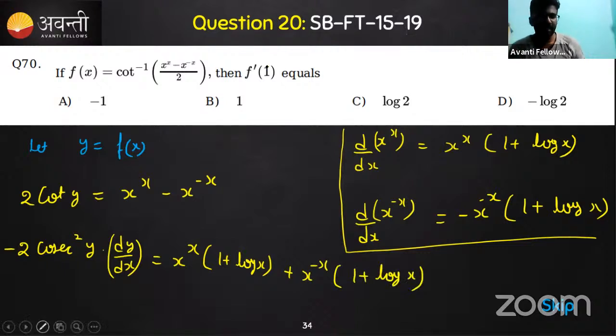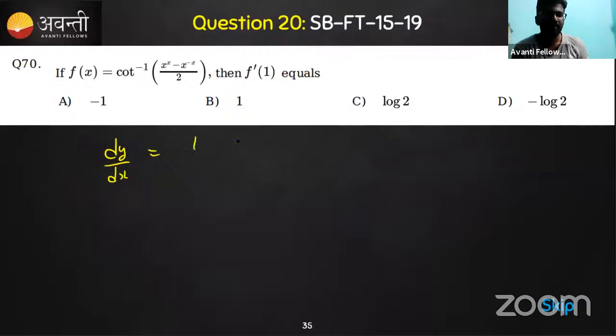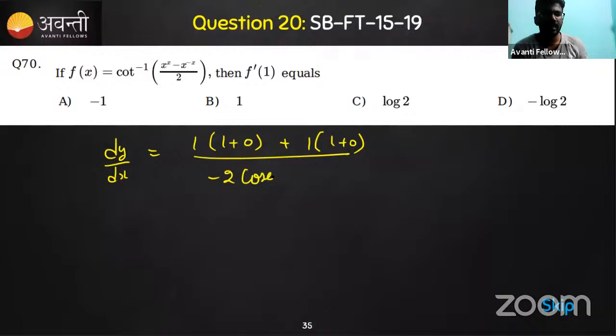Now what we should do, we should substitute x is equal to 1 in this expression and find out what is the answer. So dy by dx, you'll get the answer as 1 into 1 plus 0, plus 1 into 1 plus 0, divided by minus 2 cosecant square y, isn't it? Minus 2 cosecant square y. So what is the cosecant square y value when x is equal to 1?